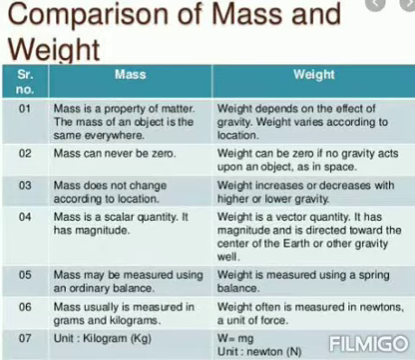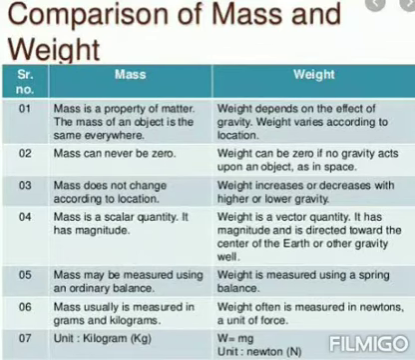So the first one, the definition of mass. Actually, mass is a property of matter. The mass of an object is the same everywhere. For example, let us take any object. In this object, the number of particles contained in the body is known as mass.